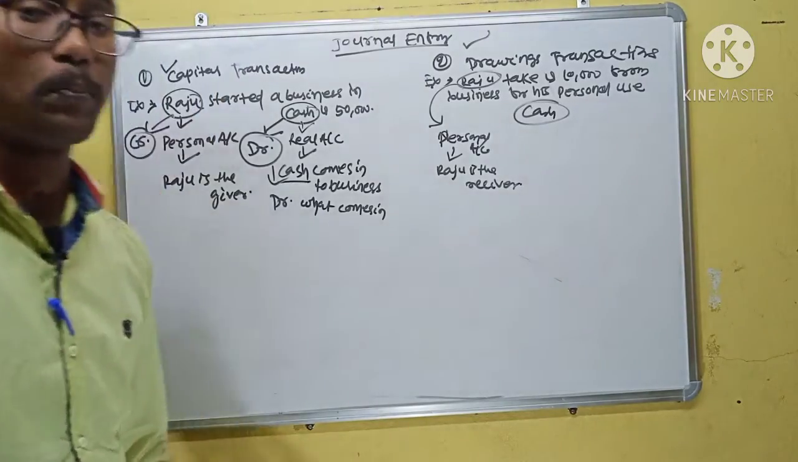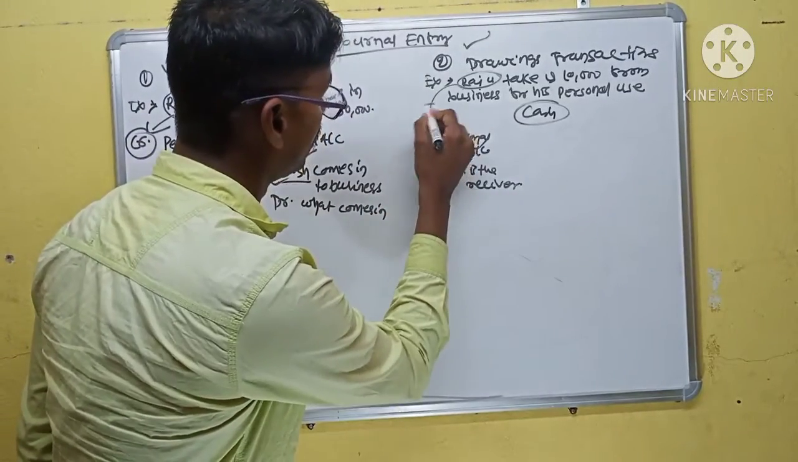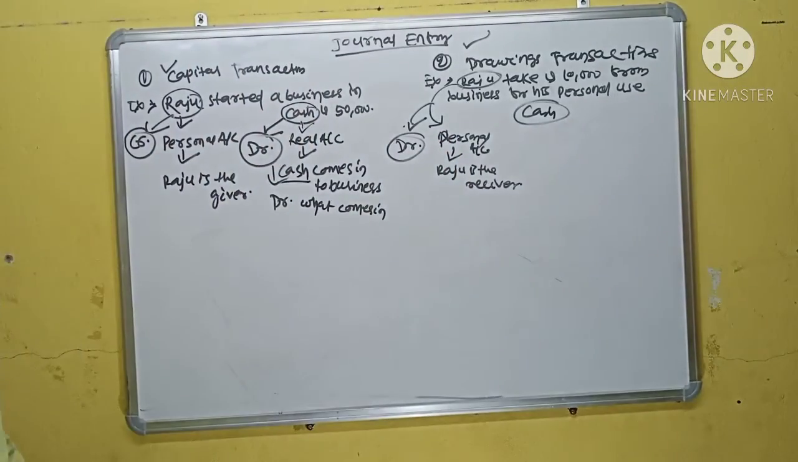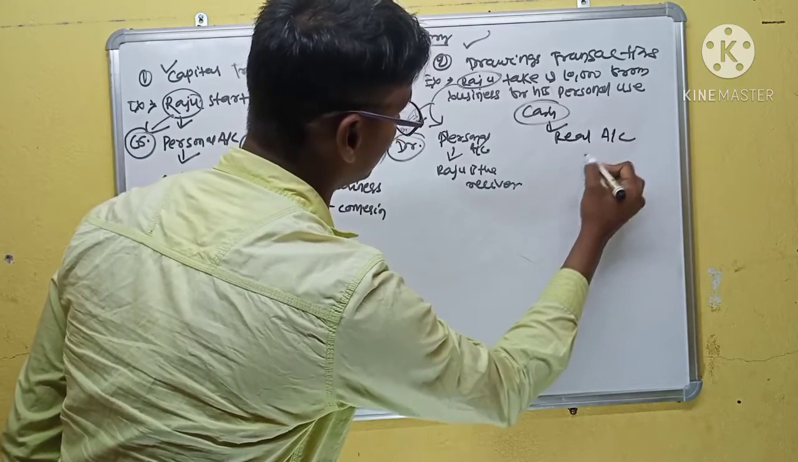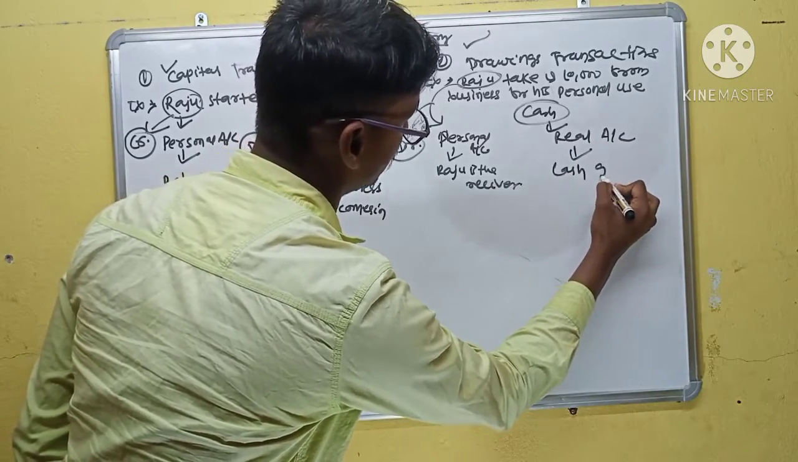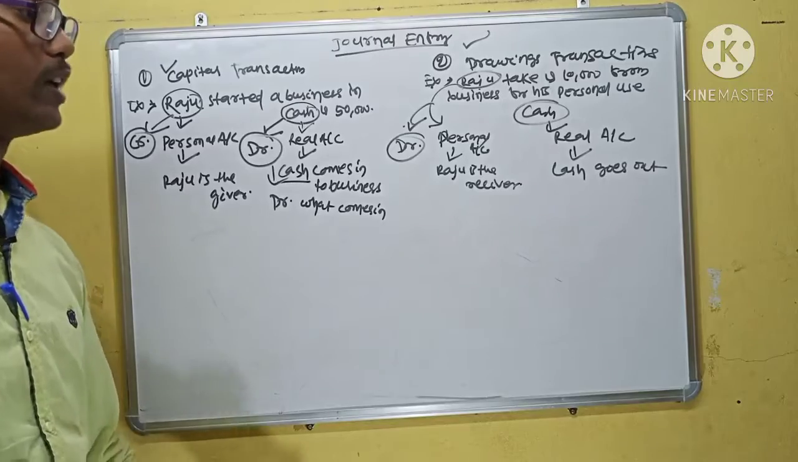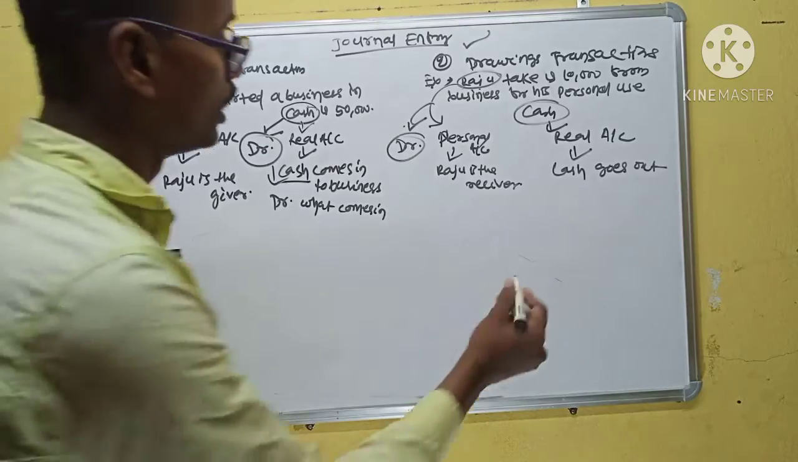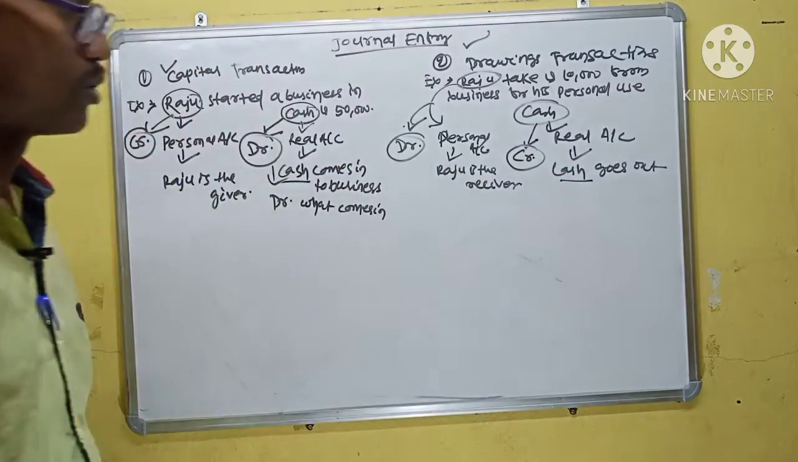According to the principle of a personal account, debit the receiver, credit the giver. So here we debit the Raju account. And cash is a real account. Here cash goes out. According to the principle of a real account, debit what comes in and credit what goes out. So in this case cash goes out, so we credit the cash account.